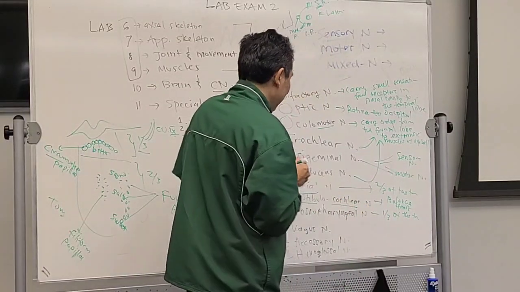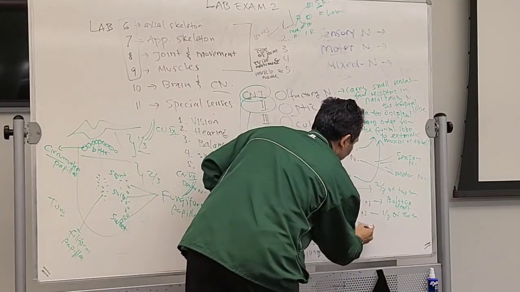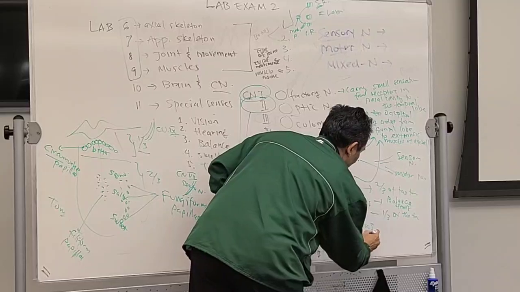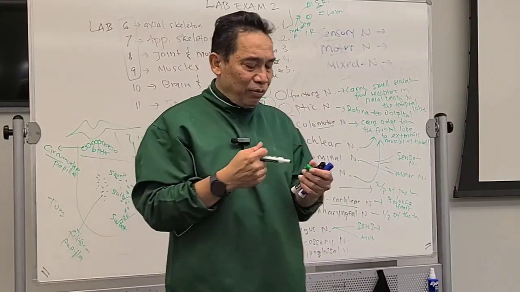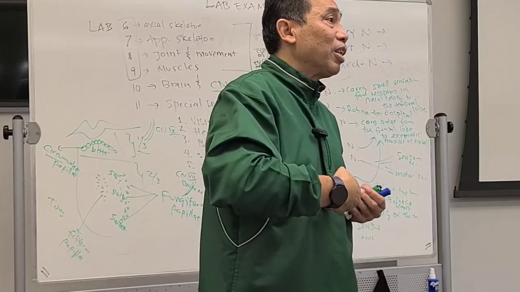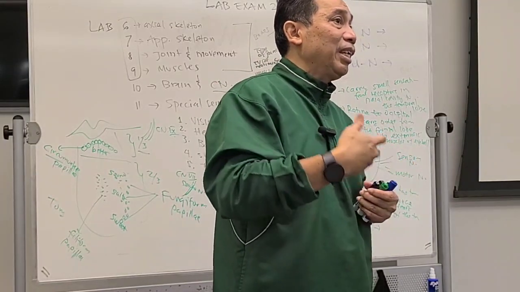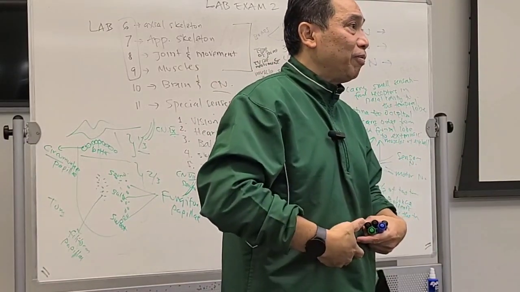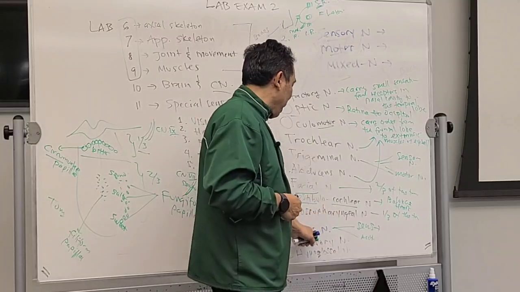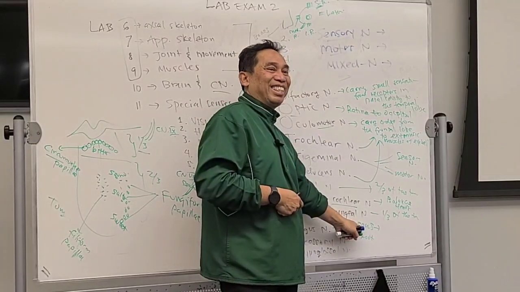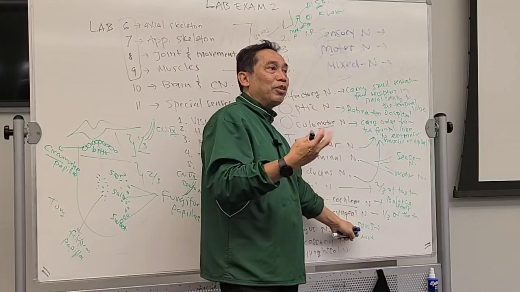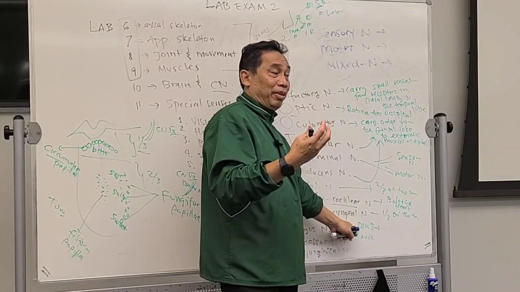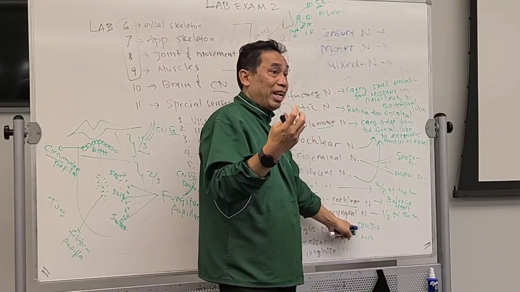So this one, the sensory motor, this sensory will sense information from the visceral organs in your thoracic cavity and abdominopelvic cavity. For example, this one might sense your blood pressure, sensation of your heart beating, whether slow or fast.